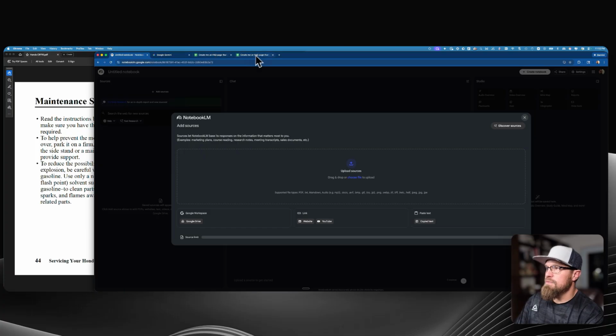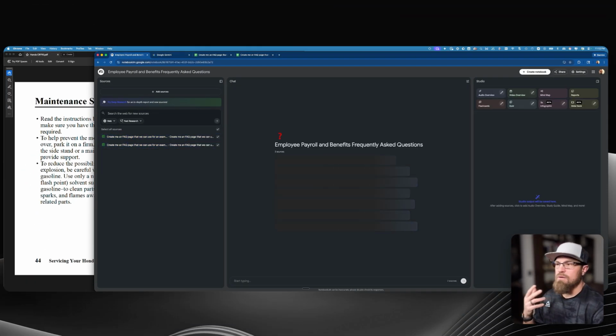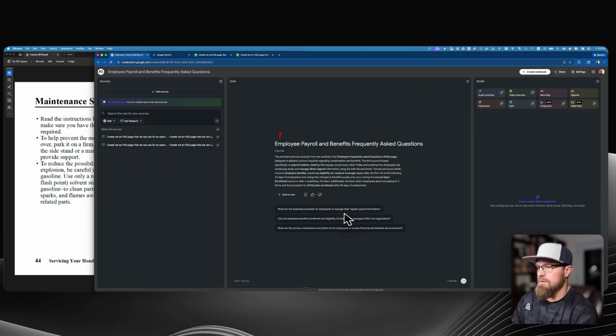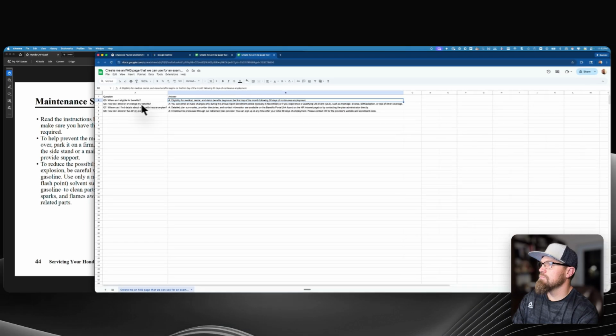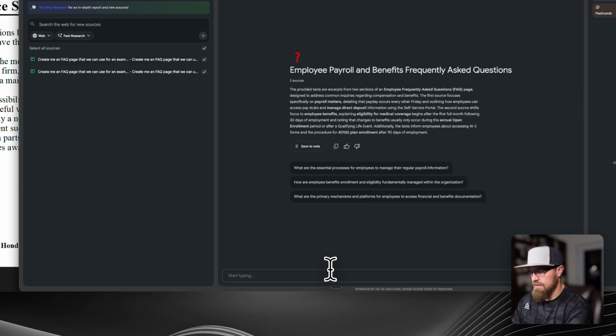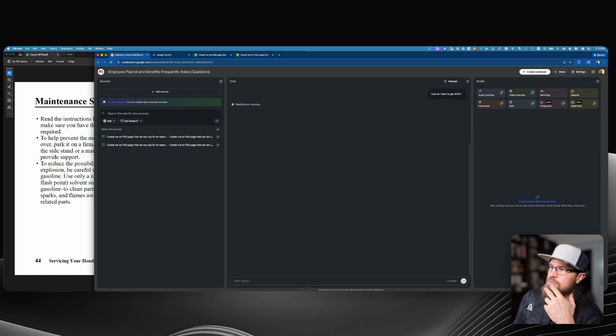Since these are Google Sheets that I created, they're saved in my Google Drive. And so I'm just going to click, and what it's doing is it has looked at both of these FAQs. If we go back and look here, let's see, how do I enroll in 401k? I'm not going to ask it that way, but I might say, how do I start to get 401k? Maybe that's a question right there. Let's see what it comes back with.